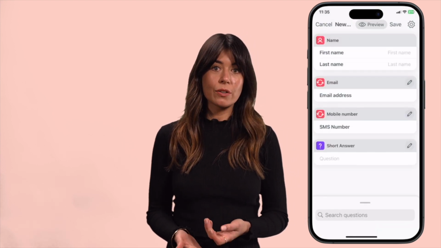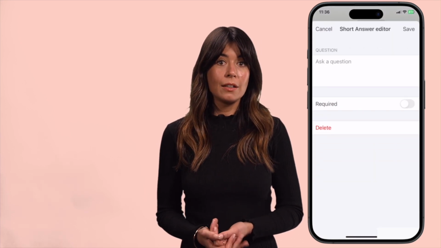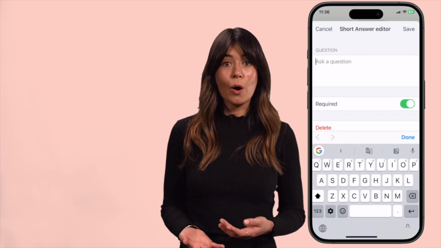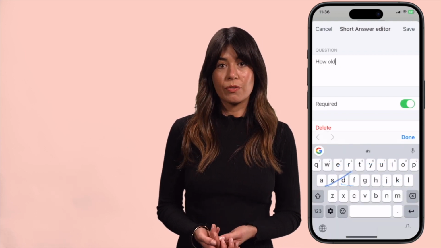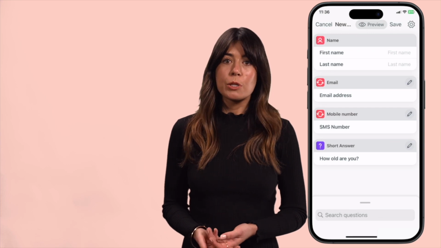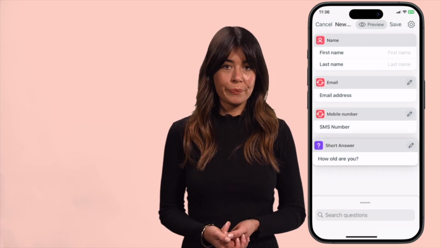You'll notice that each of the elements in the form builder has a pen icon that allows you to access different settings for that particular element. Depending on the type of element, you can write questions, add multiple options, or even include an image for the client to draw on. You can also make certain elements required fields, which means clients will need to fill in those fields before they can save and complete the form.